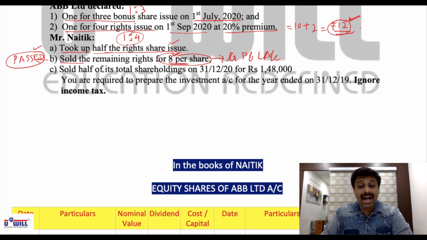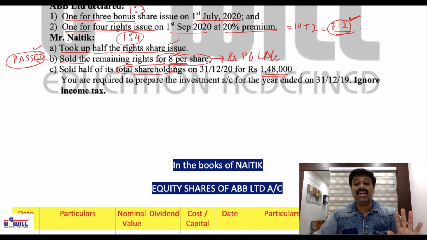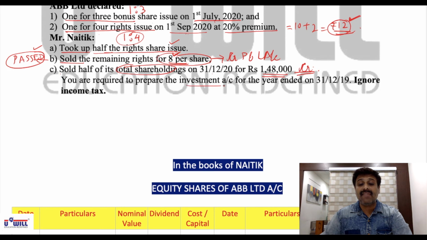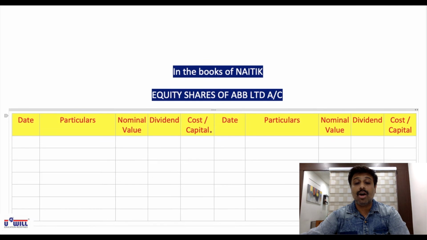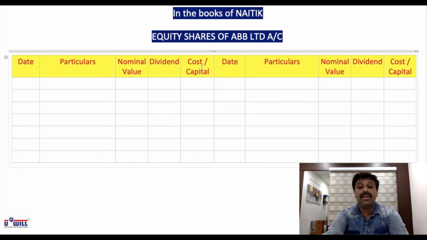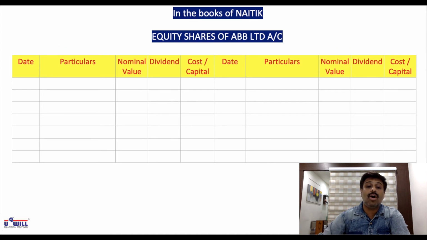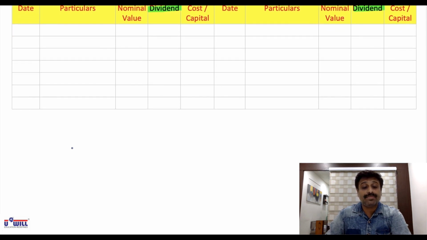And last, sold half of its total shareholdings on 31st December at 24, 1,58,000. PP, purchase and profit on the debit side, sale will be recorded on the credit side. You are required to prepare investment account for the year ended 31st December 2019 and ignore income tax. Now make this format in the books of Naitik, equity shares of ABB Limited account. Be careful, instead of interest, you have to make the column of dividend. Pause the video and make this format.